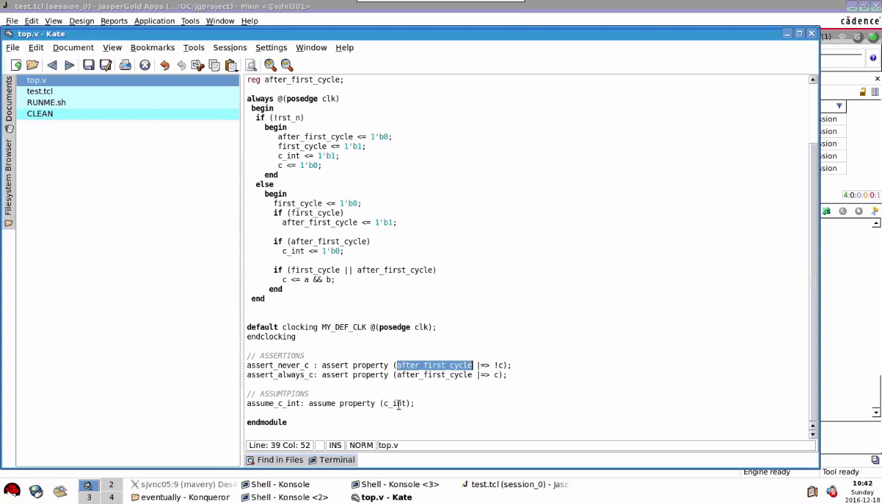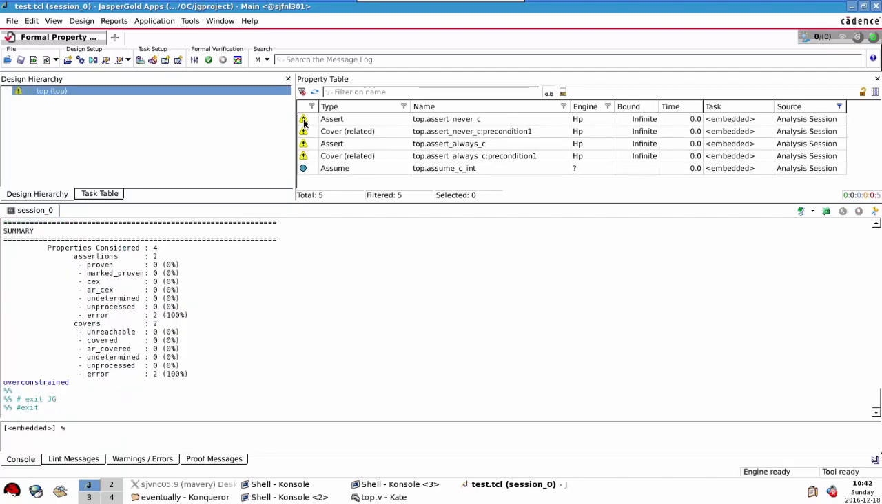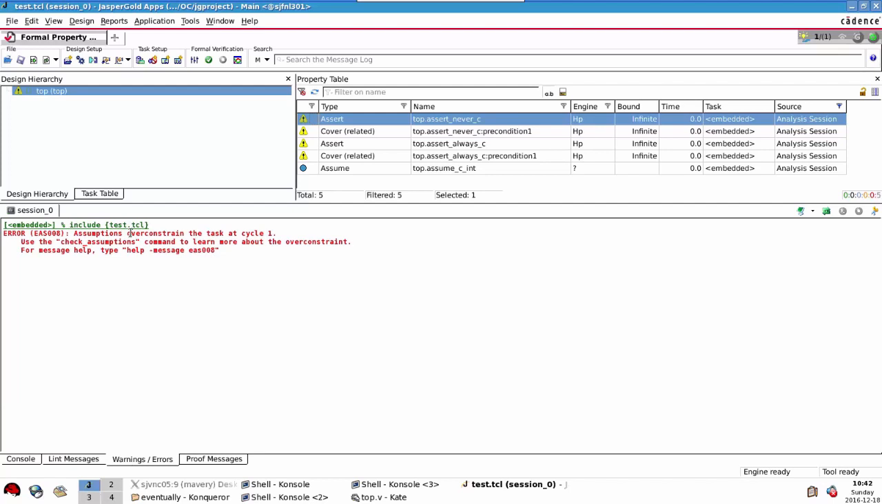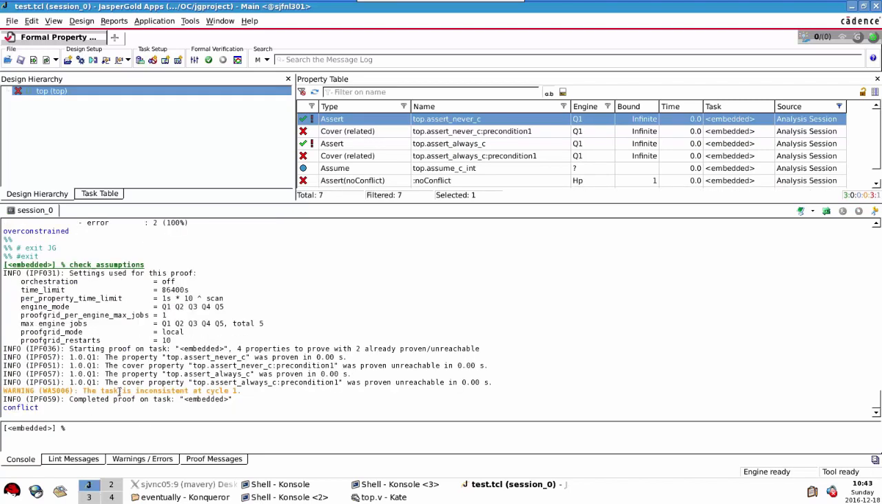If you were to exclude the state space on the very first cycle, so let's say that this assumption instead said not cint, what we will find if we rerun the tool is that the tool will tell us this, because it recognizes that clearly it doesn't make sense to have 0 state space. This is what you see here, error, and it will tell us if we click that. And we look down here, we can see the assumptions overconstrain at cycle 1. So check assumptions is the command to use, as it said there.